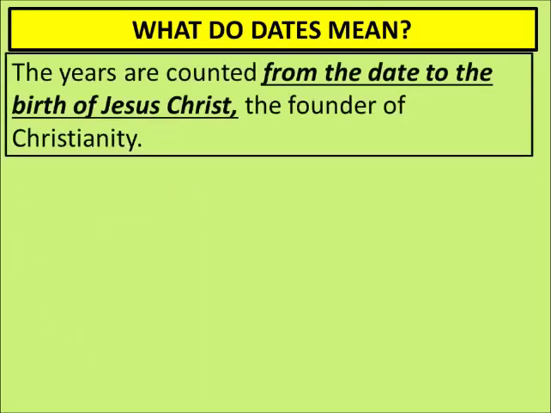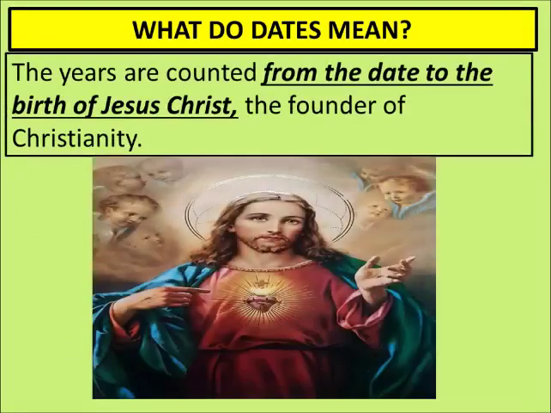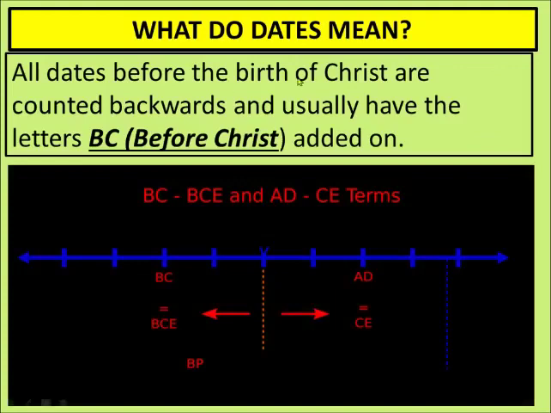What does date mean? The years are counted from the date of the birth of Jesus Christ, the founder of Christianity. All dates before the birth of Christ are counted backward and usually have the letters BC, meaning before Christ, added on. Suppose this is the period when Lord Jesus Christ was born. So before his birth, all the years are known as BC, meaning before Christ, and they are counted backwards.